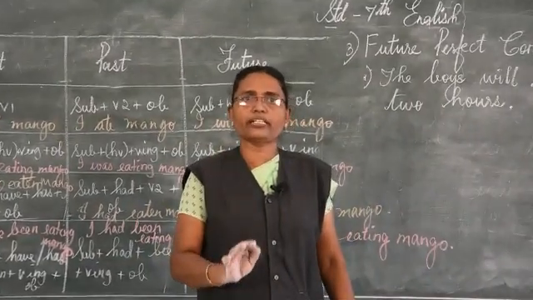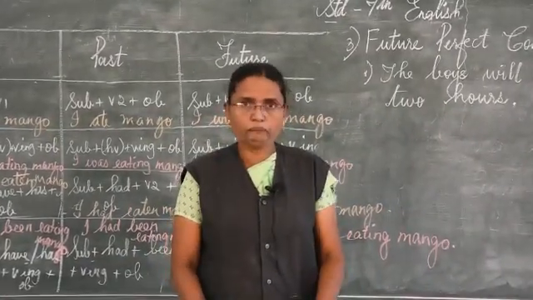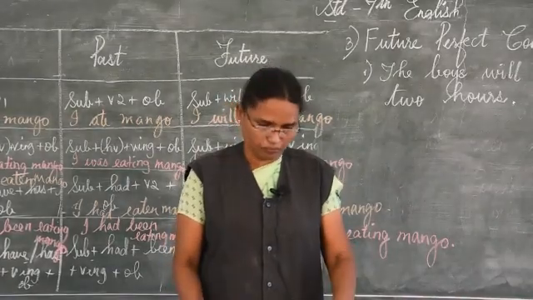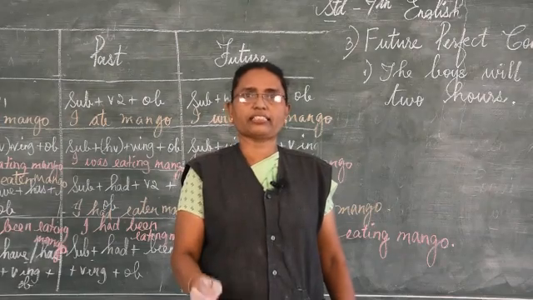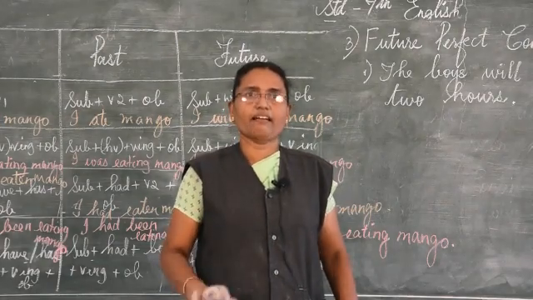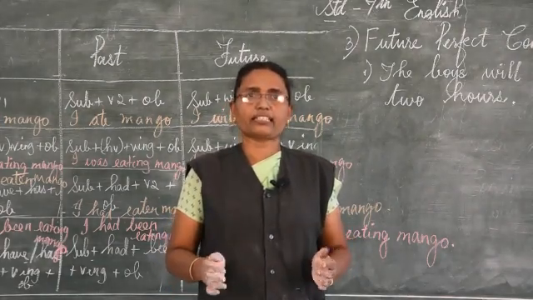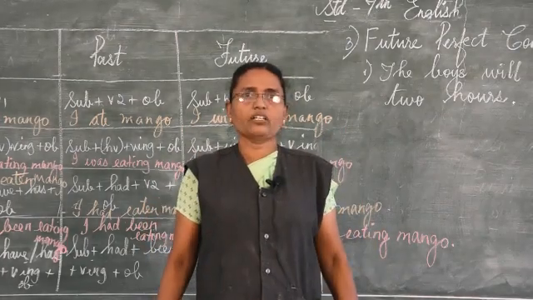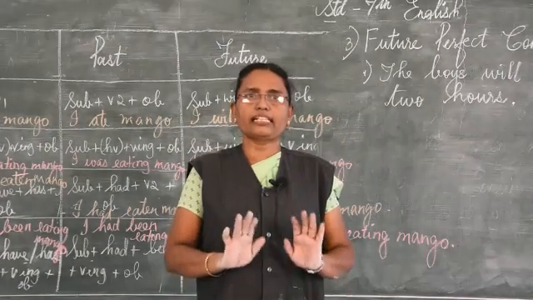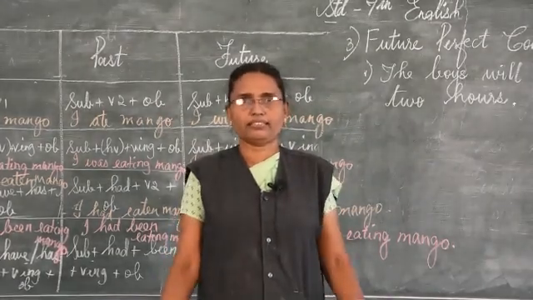For this unit, you have present perfect tense, past perfect tense, future perfect tense. I gave you the full explanation. Understand? So, take down the notes, learn well and be prepared. Thank you.